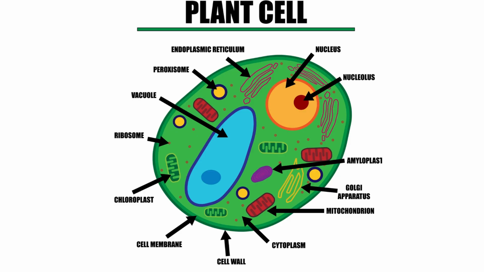Second, look at these bright green ovals. These are chloroplasts. They contain chlorophyll, which captures sunlight to perform photosynthesis, the process where plants make their own food. Lastly, look at the massive space in the center. This is the large central vacuole. It stores a huge amount of water. When it's full, it pushes against the cell wall, making the plant crisp and upright. When it is empty, the plant wilts.